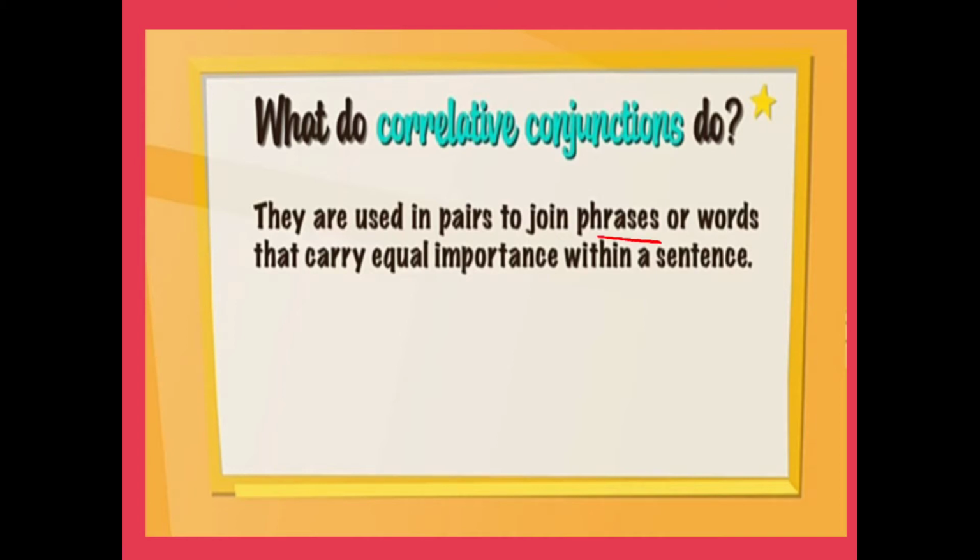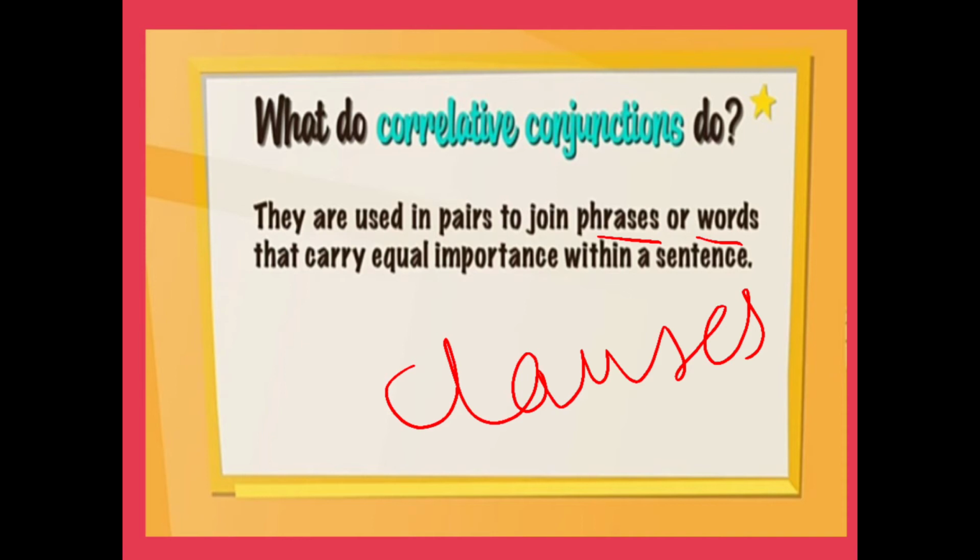Phrases, words, and clauses, as we earlier discussed. So, what is the difference between a phrase and a clause? A clause is a group of words. A phrase is also a group of words. A clause will have its own subject and verb and object.